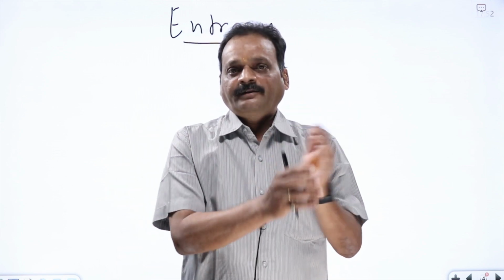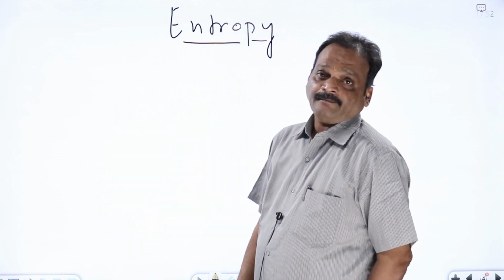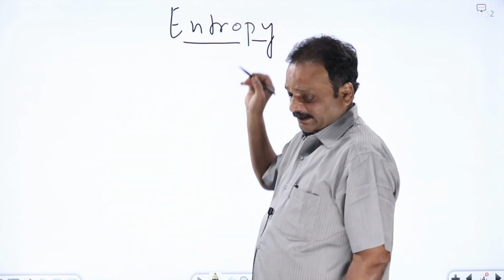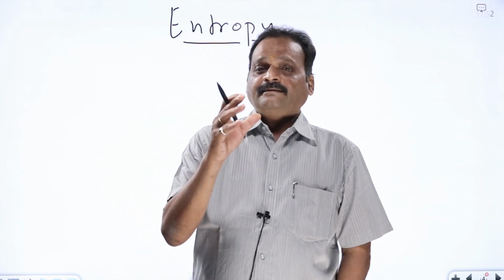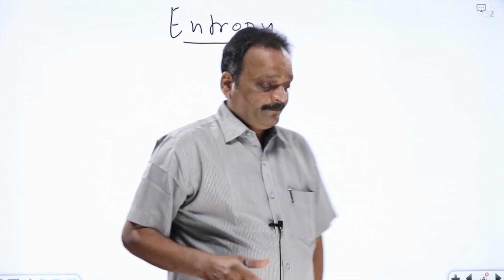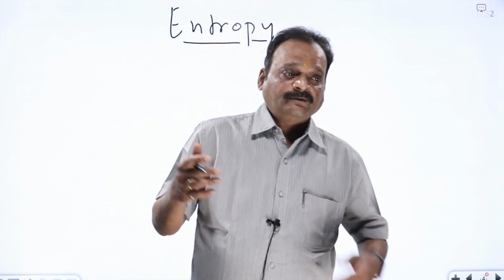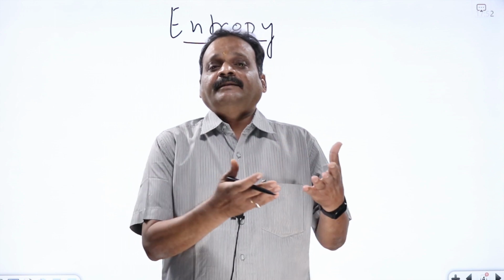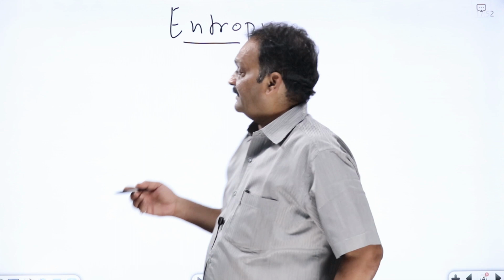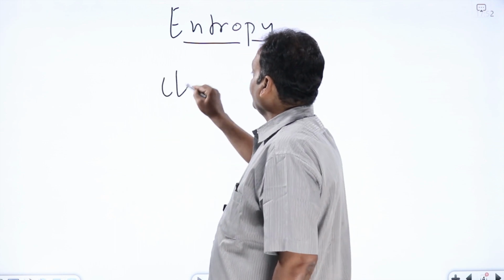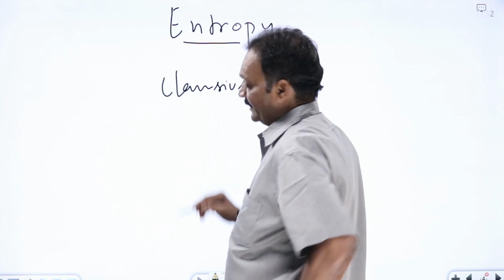We have seen about the Carnot engine. Now we enter into the concept of entropy, one of the most important concepts in thermodynamics, and not only in thermodynamics, in entire physics. Entropy is given a special place. It is this entropy which defines how systems go, in which way the universe proceeds. We can understand this using the concept of entropy, which was defined by a scientist called Clausius.